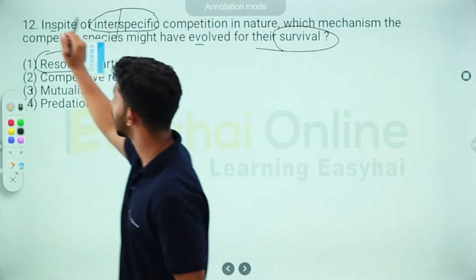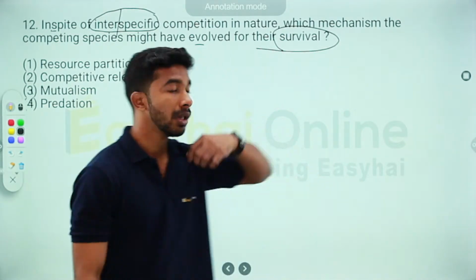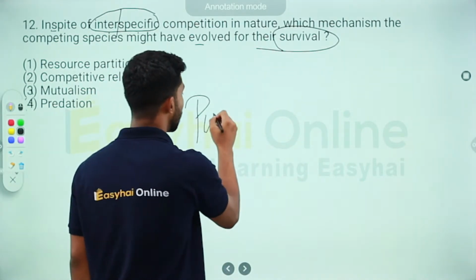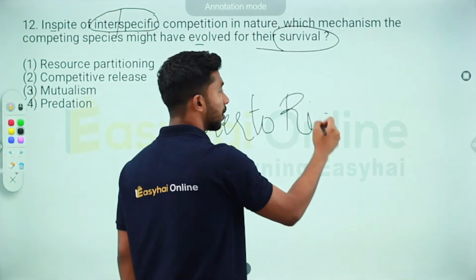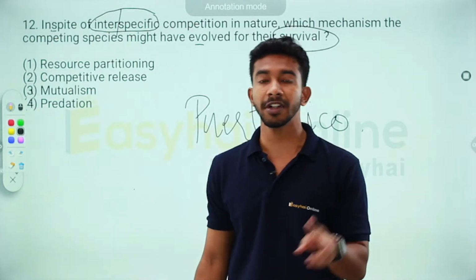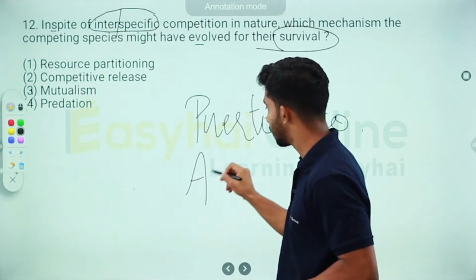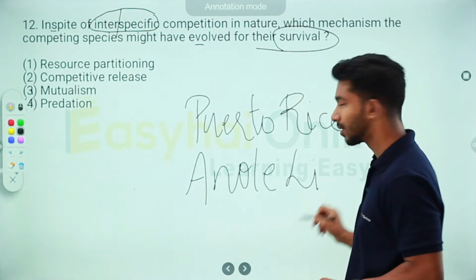So let's understand resource partitioning as well. I'll give you a very famous example from the island of Puerto Rico. In Puerto Rico, there are two different species of anole lizards.